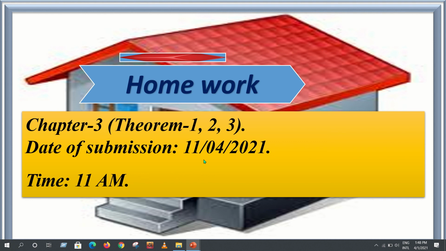Date of submission: 11/4/2021. That means you have to practice the theorems and submit the copy in the group. Okay, that means you have to submit the soft copy.